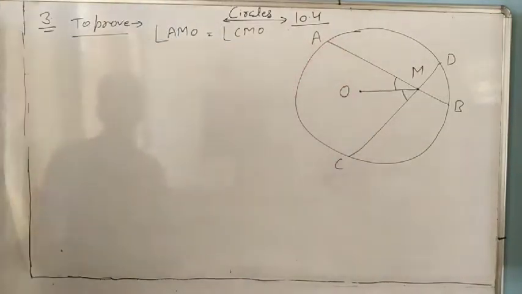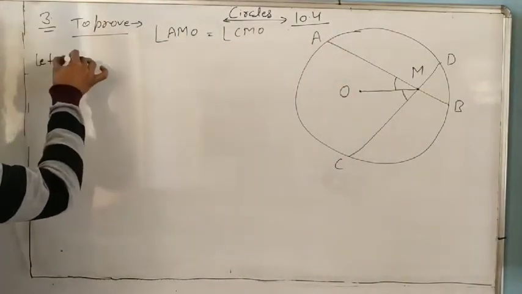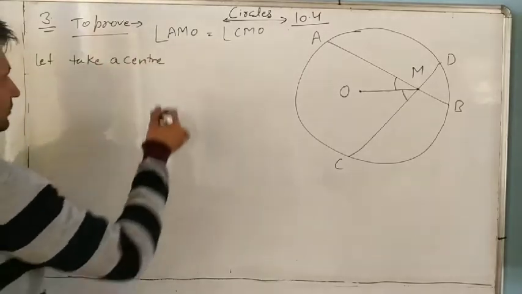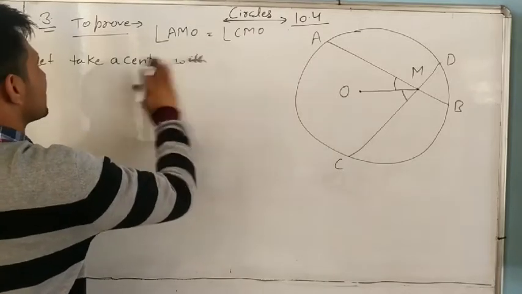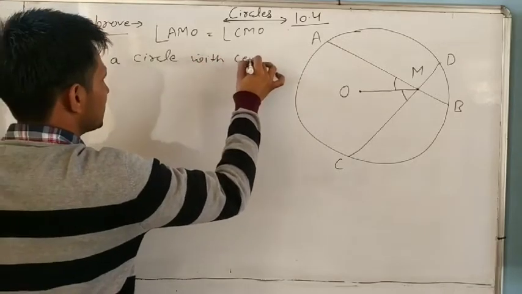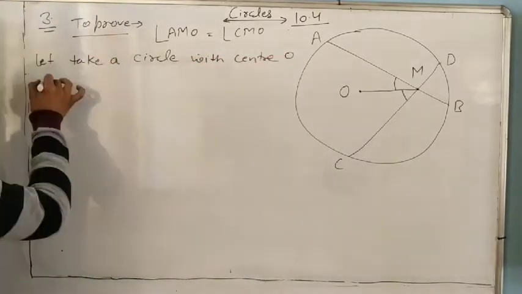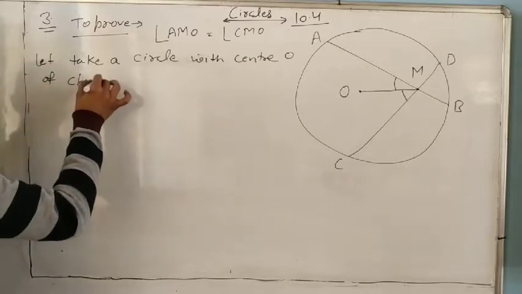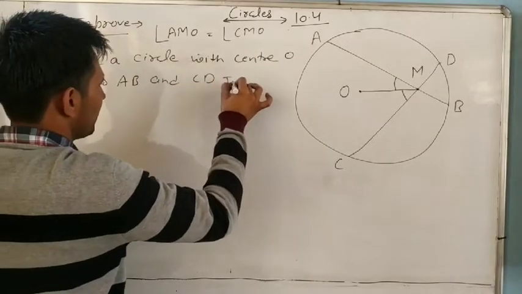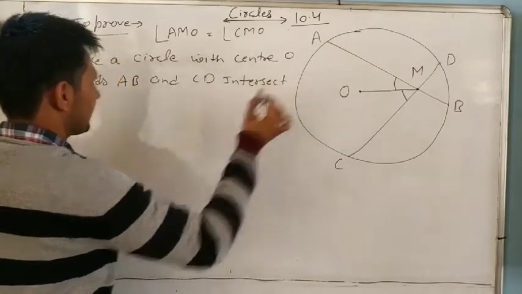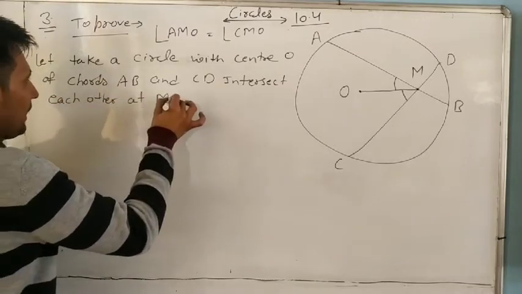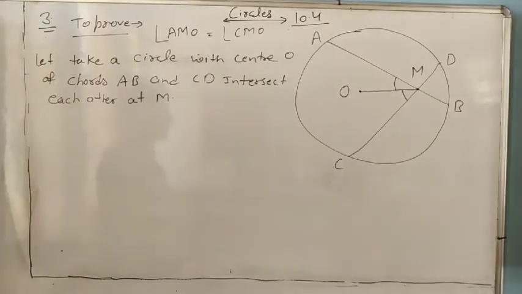Now first we will take a circle with center O, and chords AB and CD intersect each other at point M. Understand or not?